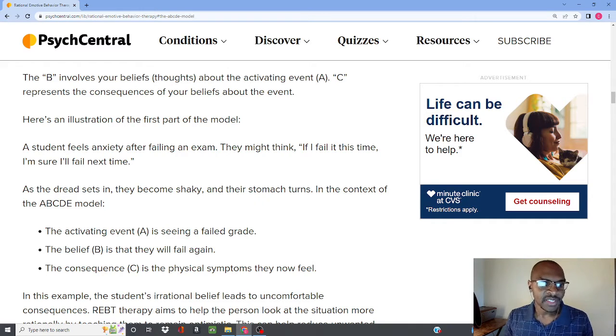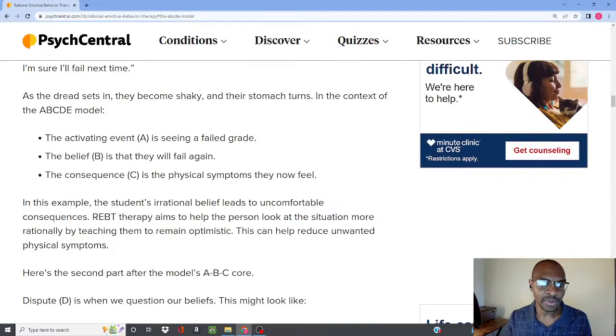So a student feels anxiety after failing an exam. They might think, if I fail it this time, I'm sure I'll fail next time. As the dread sets in, they become shaky and their stomachs turn. In the context of the ABCDE model, the activating event is seeing a failed grade. The belief is that they will fail again, and the consequence is the physical symptoms they now have.